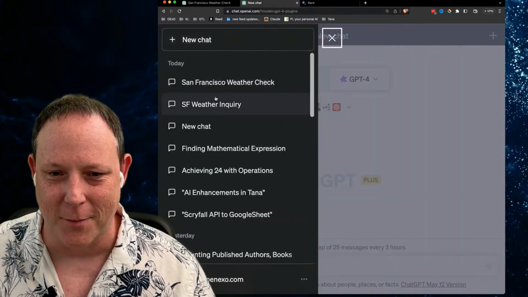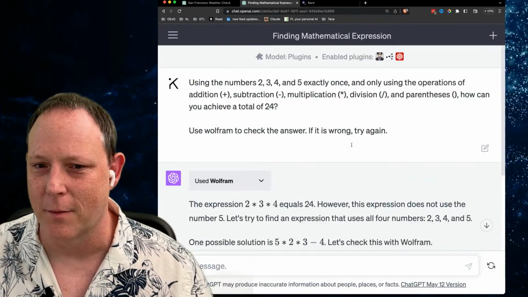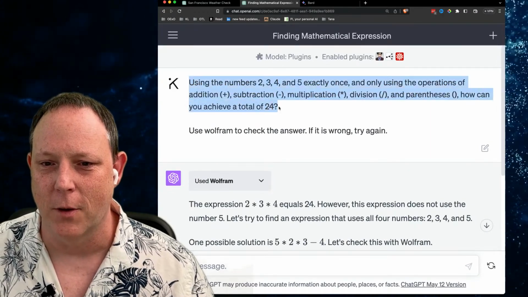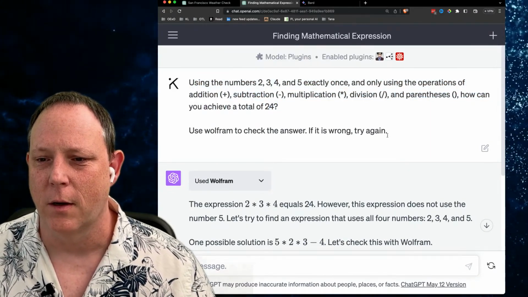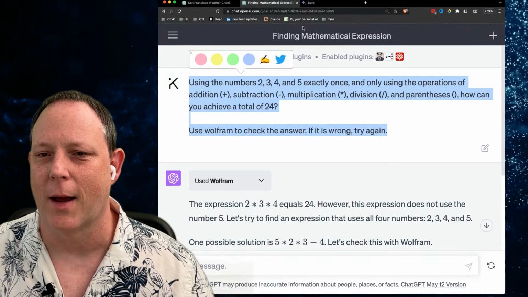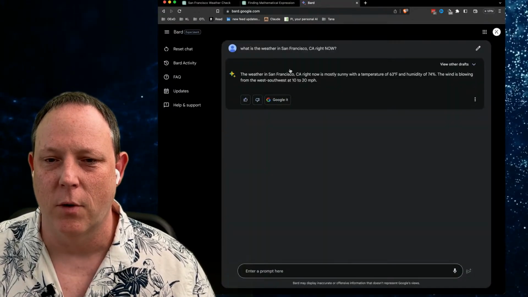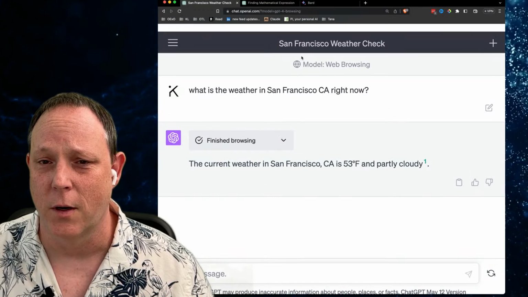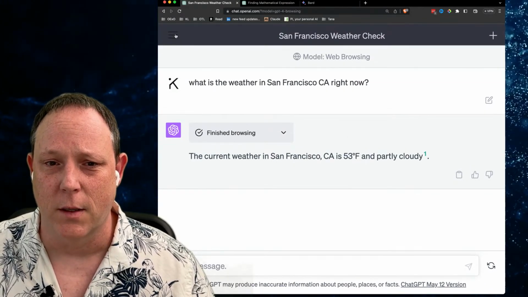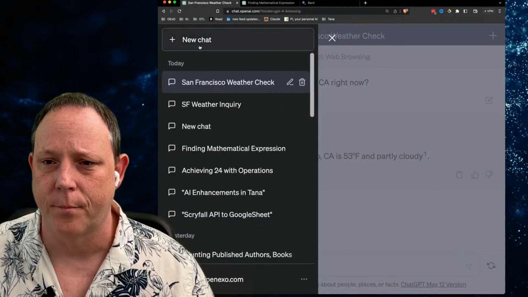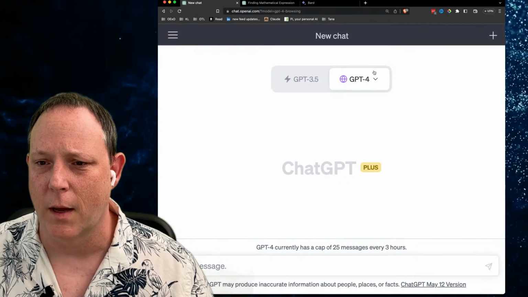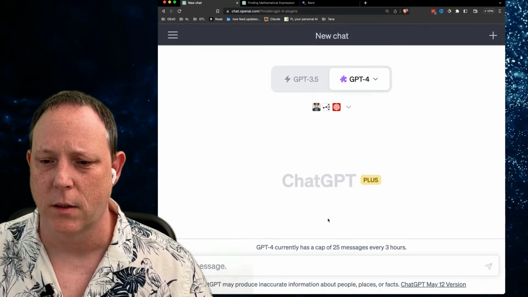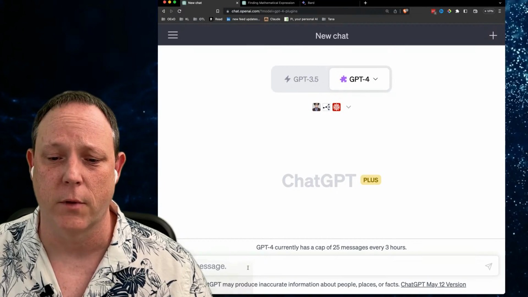I've got to go get this thing here that I want to show you. So this is a question that I asked GPT-4. I've asked Bard. I've asked all of them this thing. So let's start a new chat. Let's make sure that we have the plugins because we're going to need the Wolfram Alpha plugin for this.